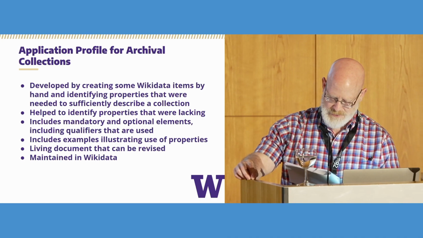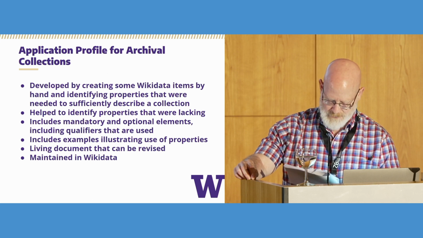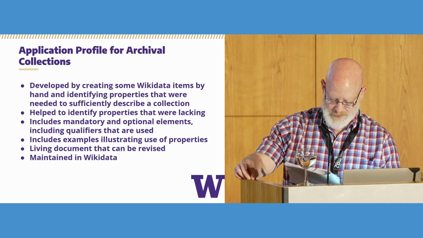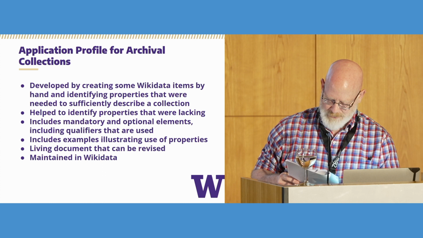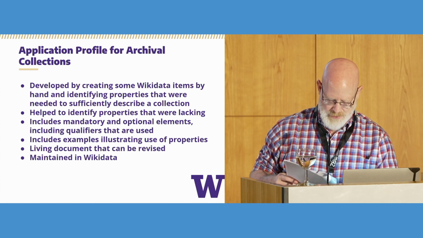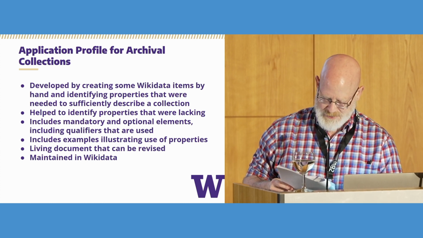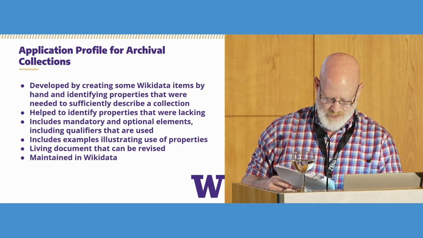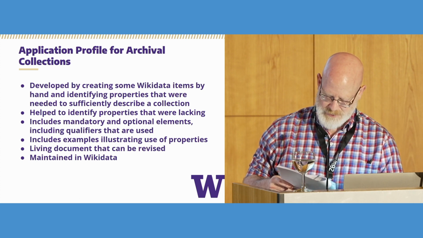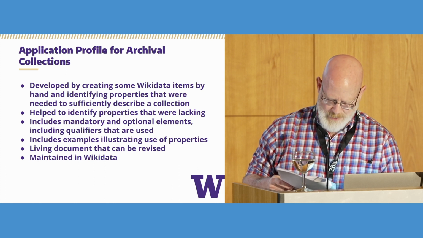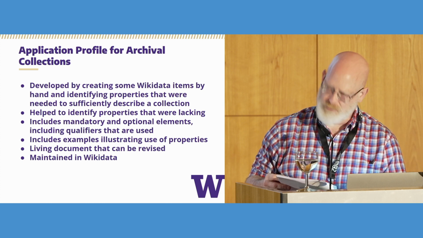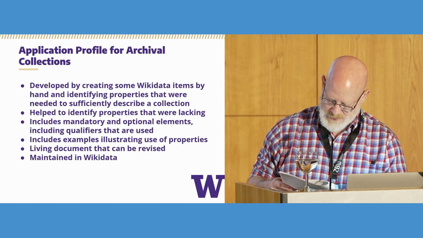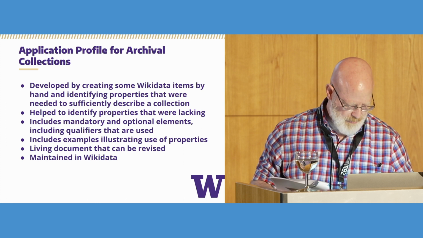In the process, we also discovered some properties that were desirable but not yet available in Wikidata, such as the identifier for finding aids in the Archives West repository. We designated some properties as mandatory and some as optional, and included qualifiers to properties that might be used. The application profile also provides catalogers with examples illustrating the use of the properties. Our application profiles are maintained in Wikidata and are living documents that can be revised as new properties are added to Wikidata or as we discover uses for other existing properties.